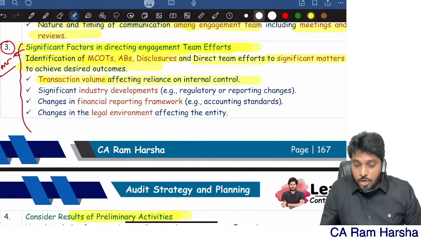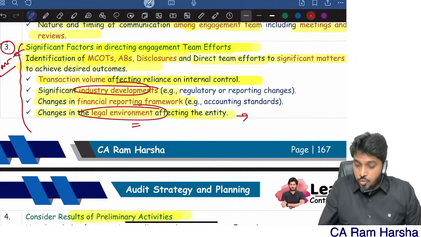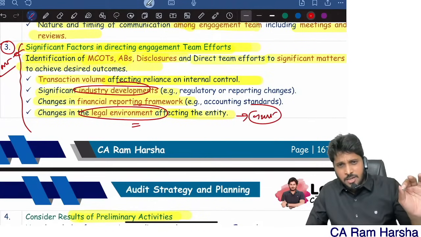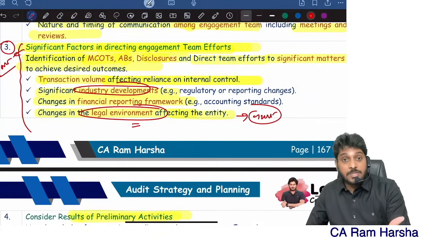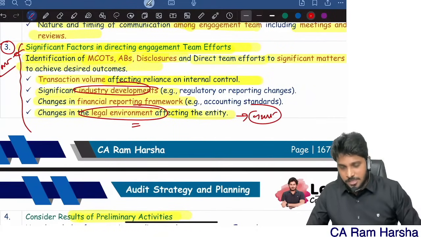Look at the transaction volume affecting reliance on internal control, significant industry development, changes in financial reporting framework, changes in legal environment. This is what they tested in January 2025 as a practical question. Some telecom regulator had given instructions to telecom companies that they need to maintain a digital database of some customers, or something like that. They gave a question. So, practical question. That's it.